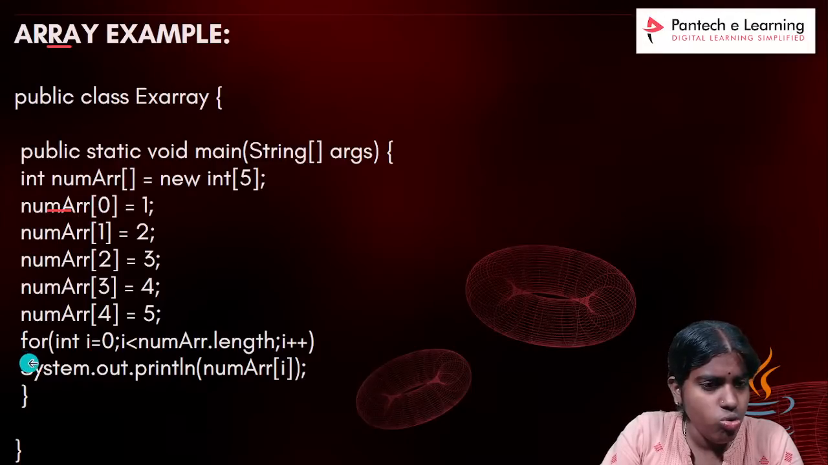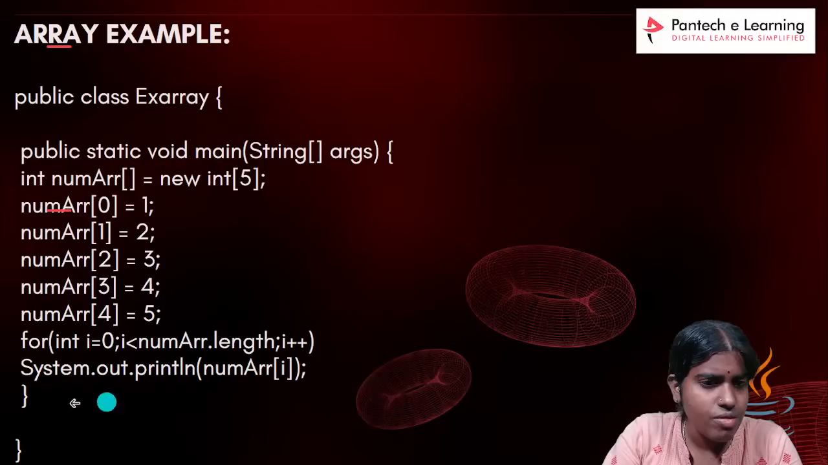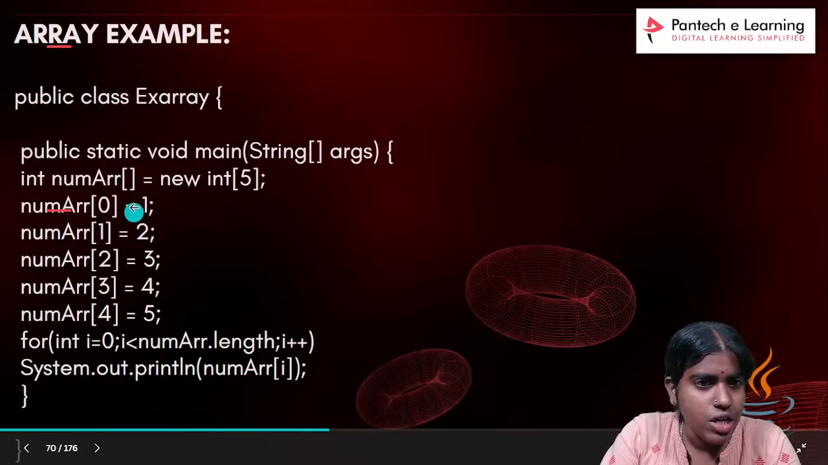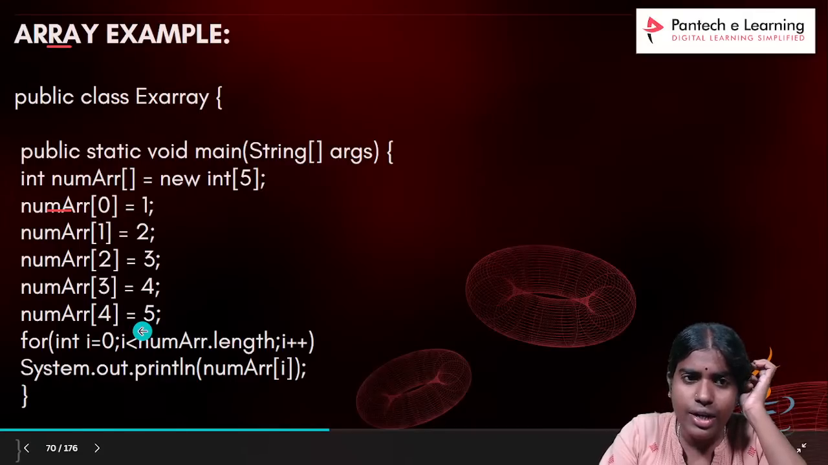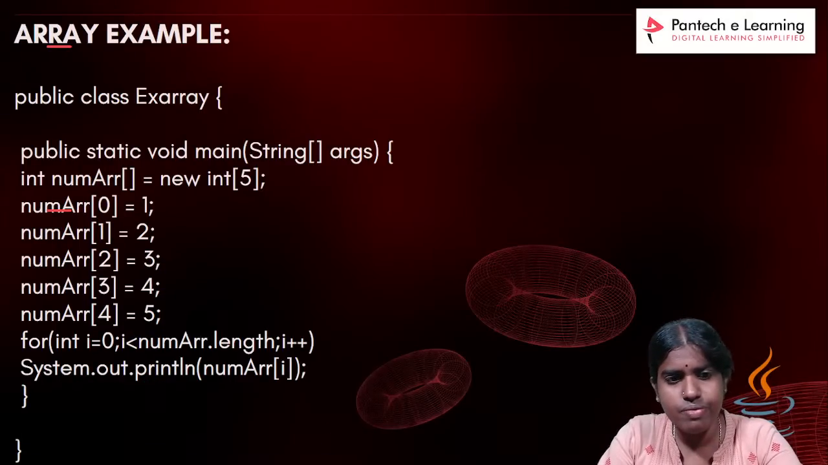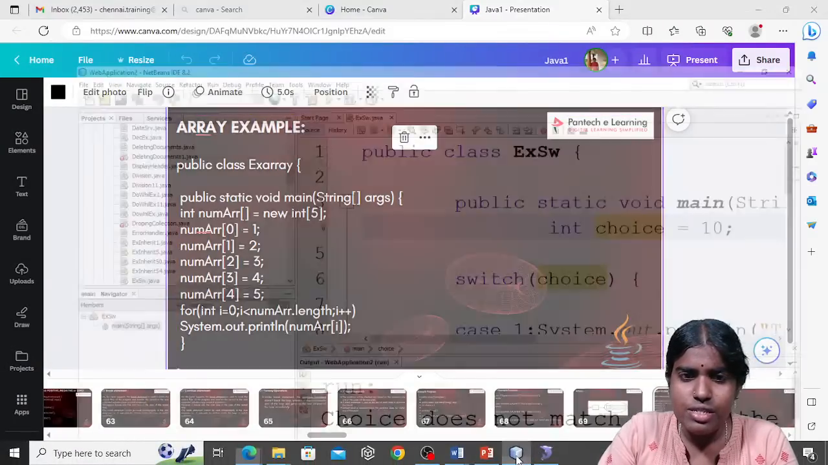Whenever I want to iterate, I use the for keyword. What is the syntax for a for loop? I give int i equal to 0, i less than numArray.length, i plus plus. If I want to print something at my output, I give System.out.println of numArray of i. So I am picking each and every element from this number array, and it will be printed at the output. Clear with this? So what is the use of going for these arrays?